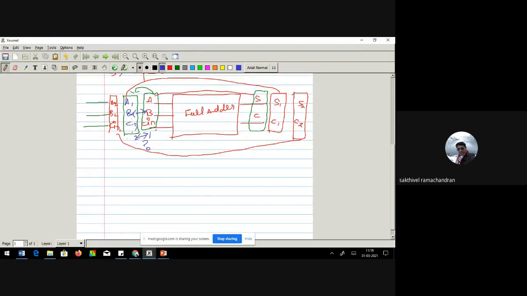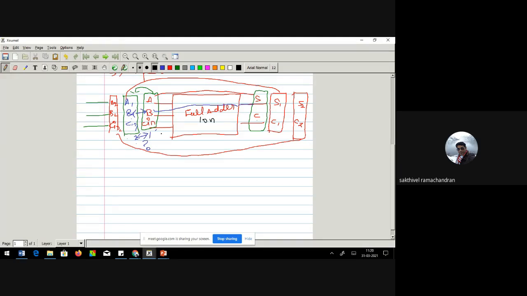The time I need to wait is the time taken for the first set of data to get inside this circuit, get computed, and enter into the sum and the carry term. Let me assume this full adder consumes some 10 nanoseconds. By 10 nanoseconds, I simply mean the propagation delay through the gates from input to output.